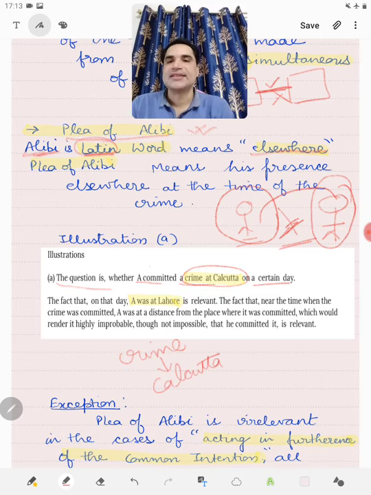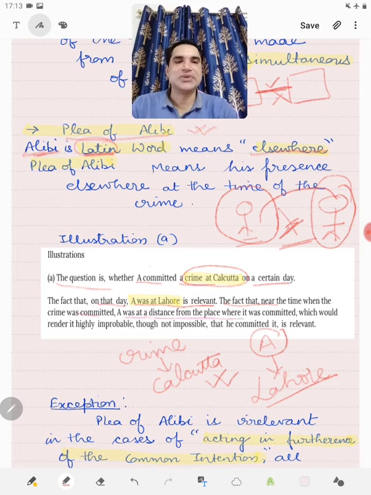Now, the fact that on the day A was at Lahore is relevant. So crime has been committed at Calcutta and A is accused of it, but A shows that he was not at Calcutta, he was at Lahore at that point of time. The fact that near the time when the crime was committed, A was at a distance from the place where it was committed, which would render it highly improbable, though not impossible, that he committed it, is relevant.